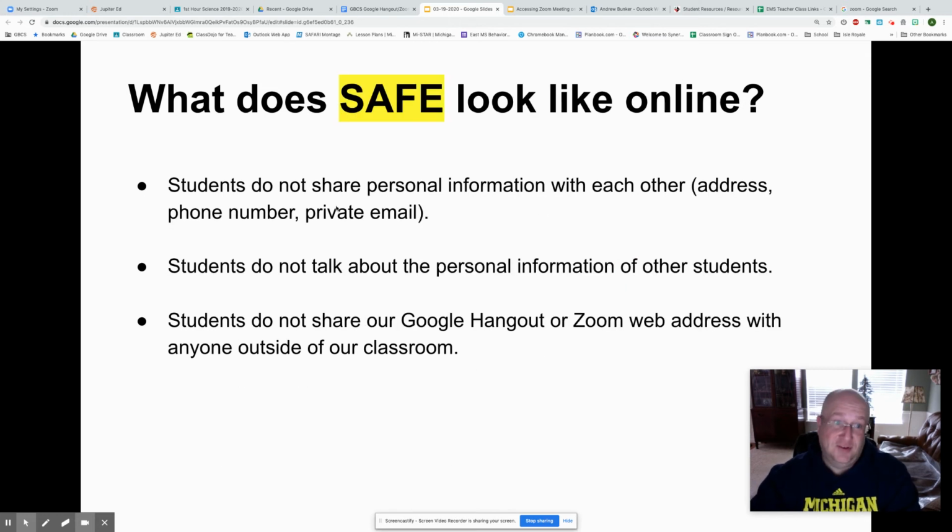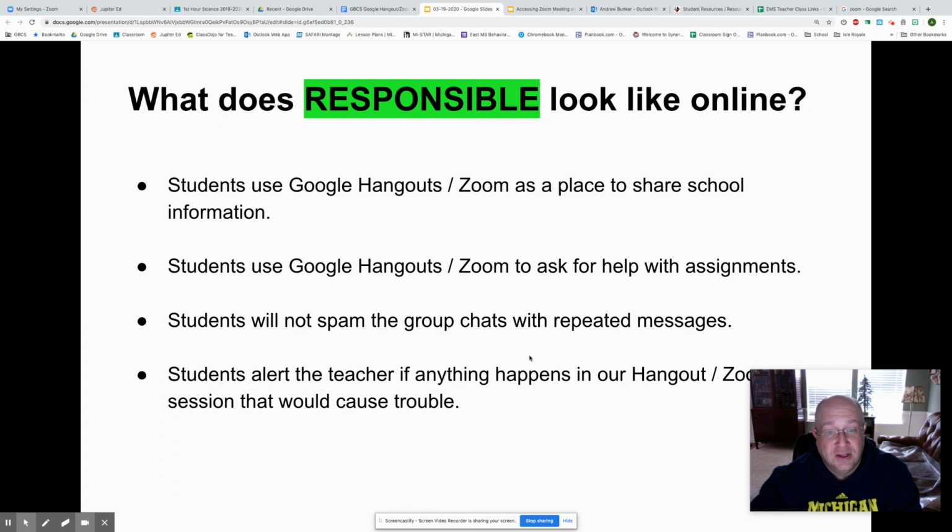Okay, safe. We always want to be safe online. So personal information like your address, phone number, private email, you shouldn't share while we're in that meeting room. You shouldn't talk about personal information of other students, and you shouldn't share the Google Hangout or Zoom web address with anyone outside of our classroom. That's why it's listed in Google Classroom so that it is safe.